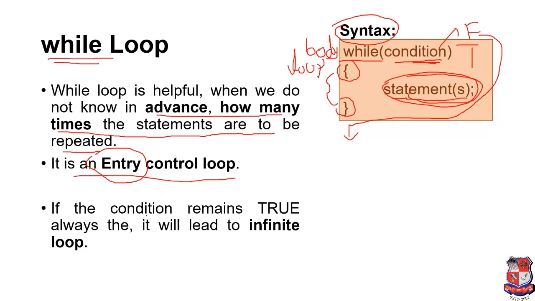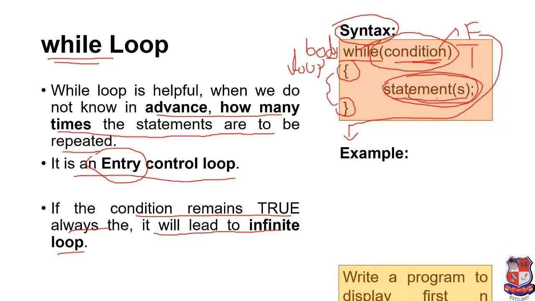If the condition remains true always, it will lead to an infinite loop. It means if our condition is always true, then this statement is going to repeat infinitely, so this loop will become an infinite loop. Now we'll take an example.